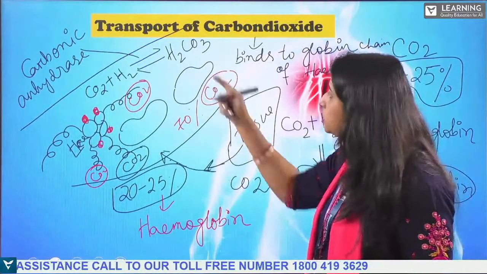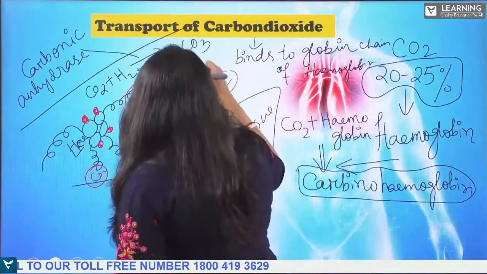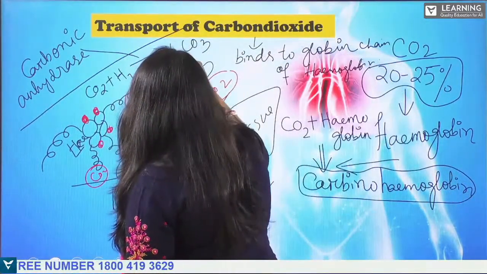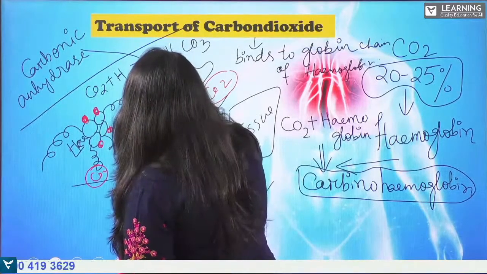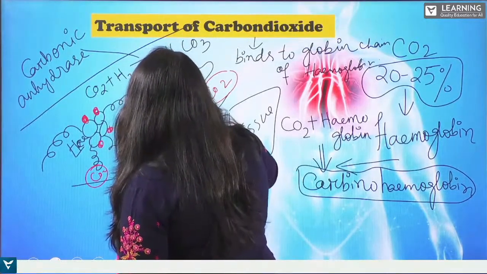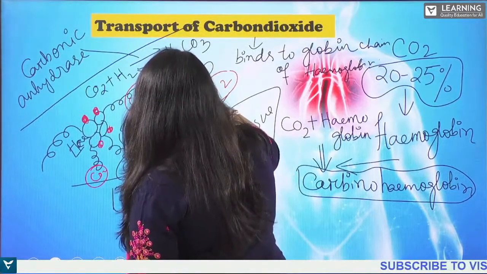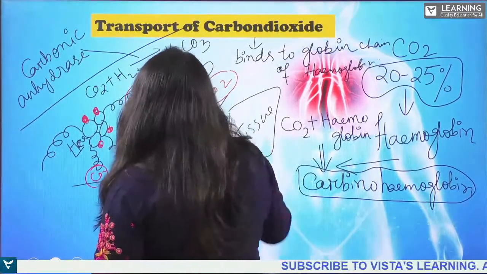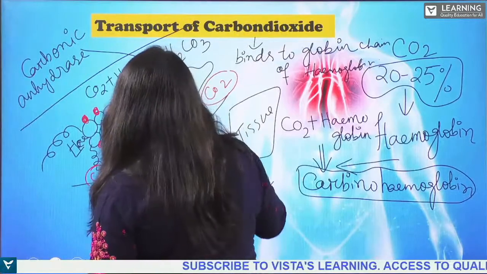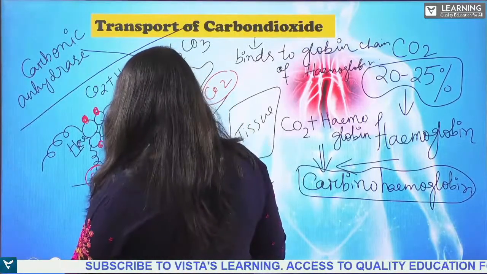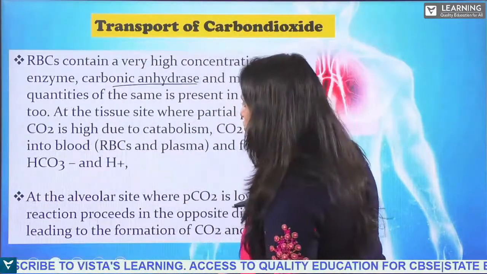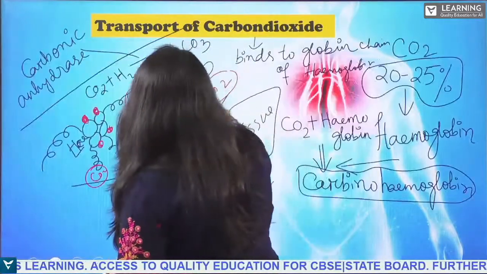Now further this carbonic acid splits. This carbonic acid further splits into hydrogen ions and bicarbonate, HCO3 minus.